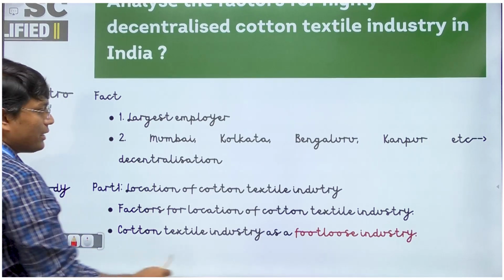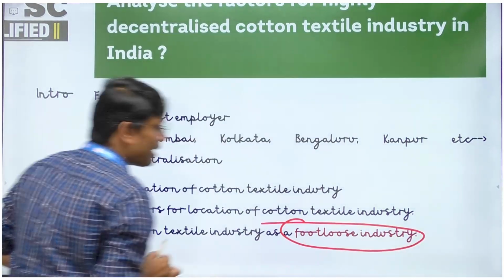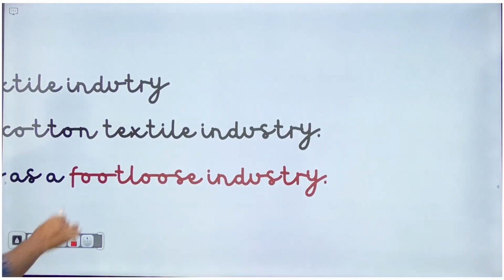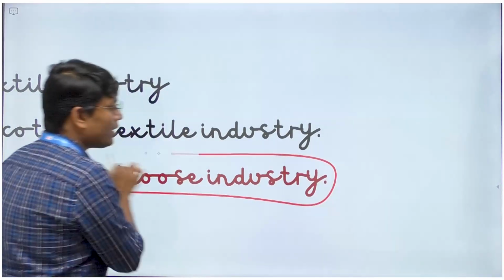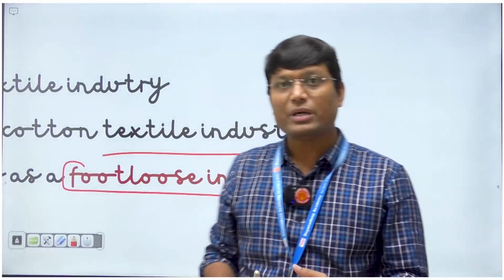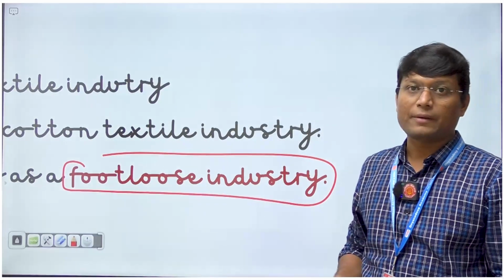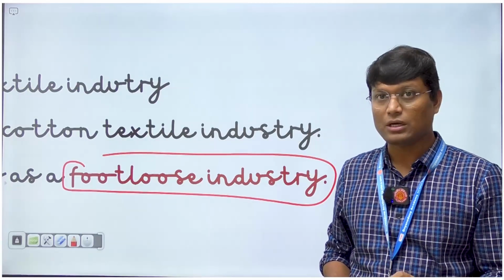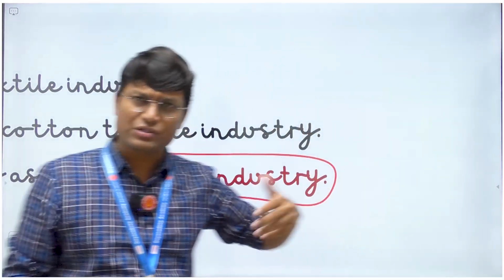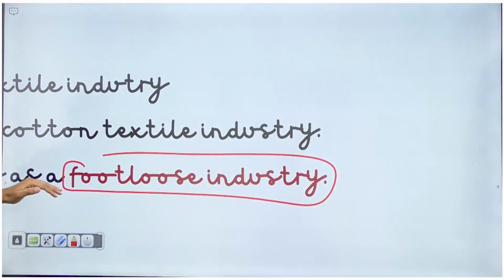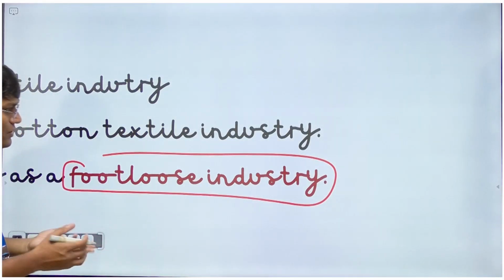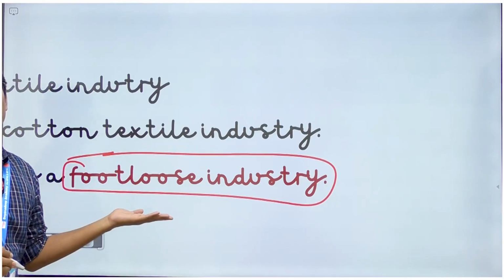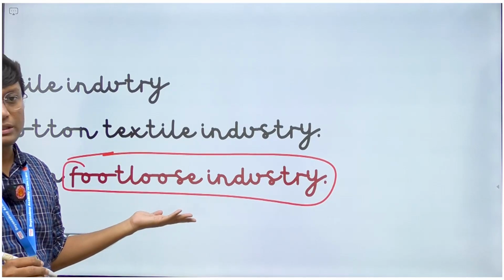There is one more point which I need to mention. I have highlighted it in red. You can see that the cotton textile industry in today's day and age can be considered a footloose industry. This particular keyword is very much essential in your answer. Okay? So again, a footloose industry is what? Which can be set up anywhere. You do not need to define what a footloose industry is, but at least you are supposed to mention that the cotton textile industry is a type of footloose industry.